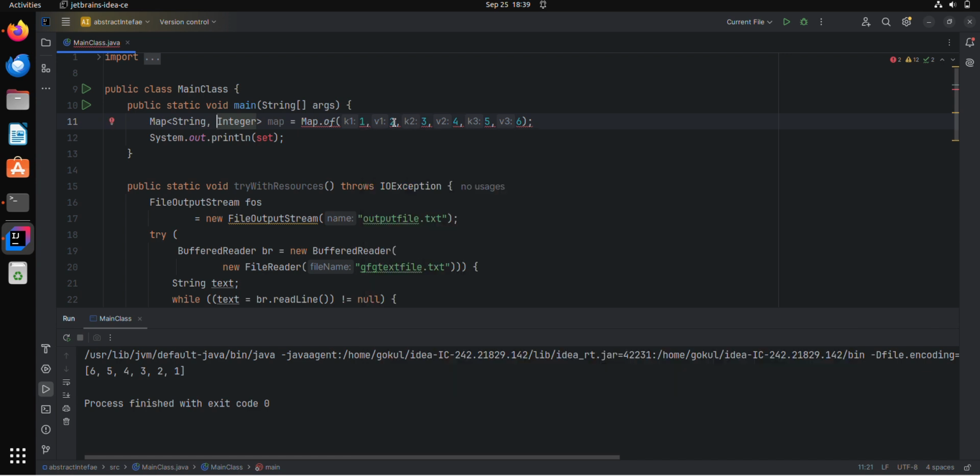Okay, now it's taking something like this, so first I need to specify it as a string only. Sorry for the typo. Now I'm trying to print the map.